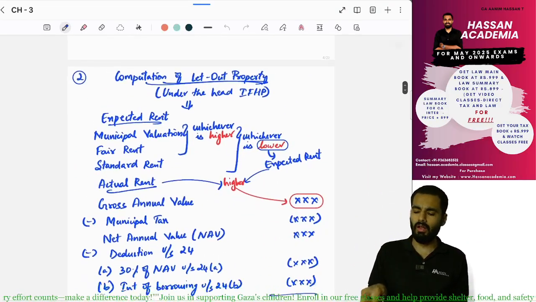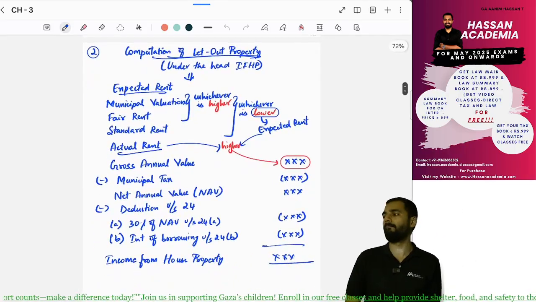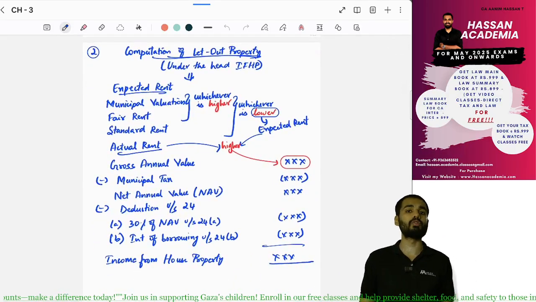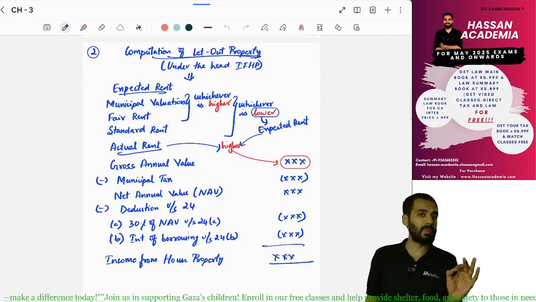Next, how to calculate let out property under the head income from house property? First, we will calculate expected rent.